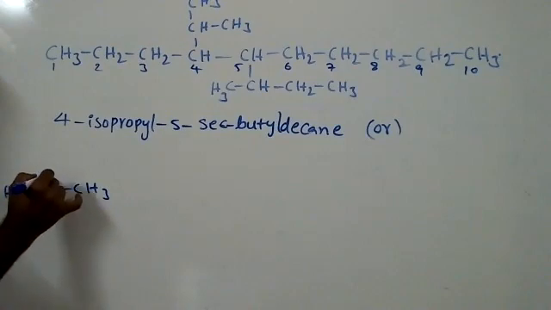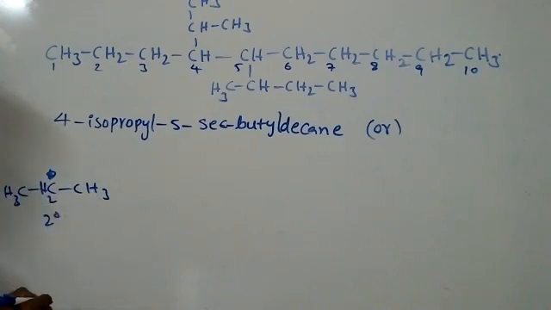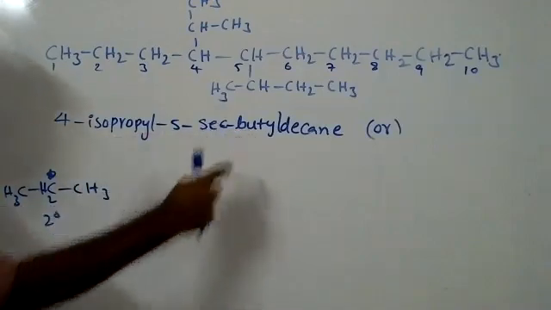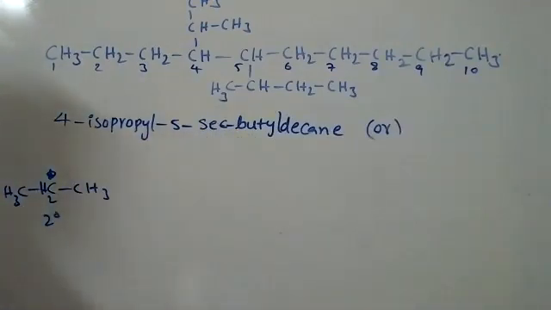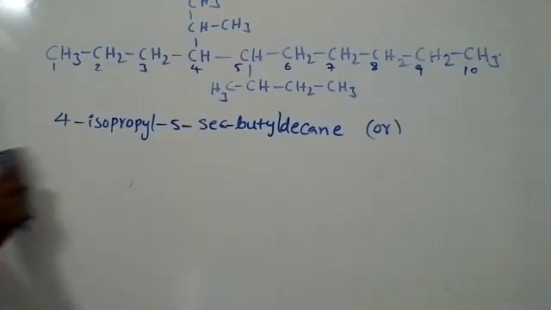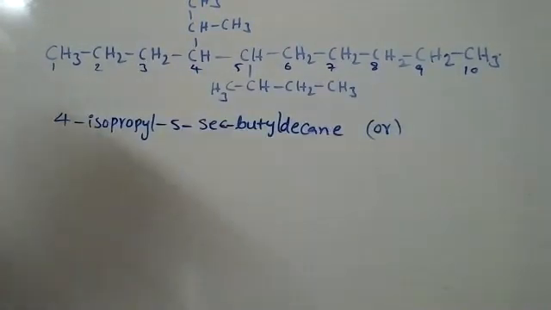Sir, we go by the letters, right? Like whichever letter comes first, we name that first. Yes, you are correct. Which one comes first, propyl or butyl? Butyl. Right. First write 5 secondary butyl, then 4 isopropyl, then decane. Correct.